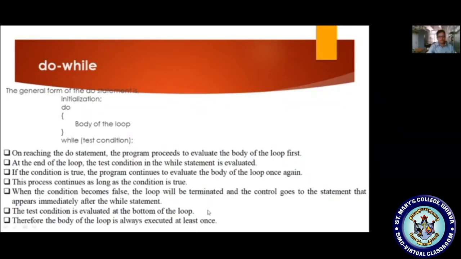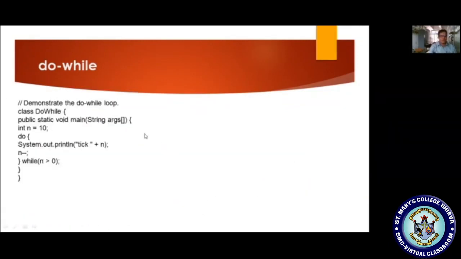Here one example exists. For example, let us see int n is equal to minus 10. Do System.out.println, I am displaying the n value as minus 10. Then n minus minus gives minus 9. Minus 9 greater than 0 is a false condition, so it skips.